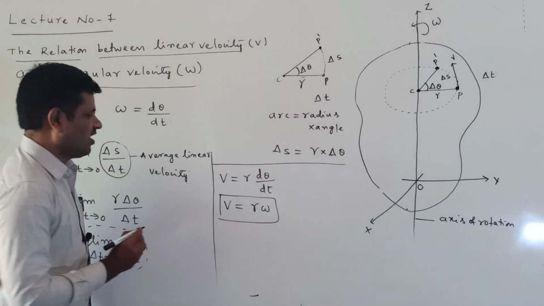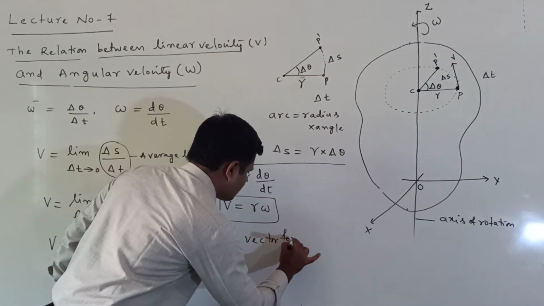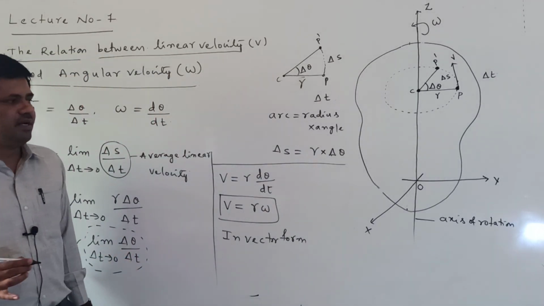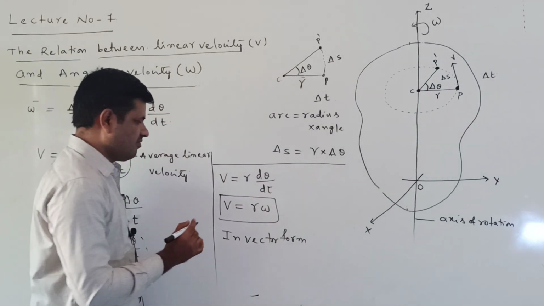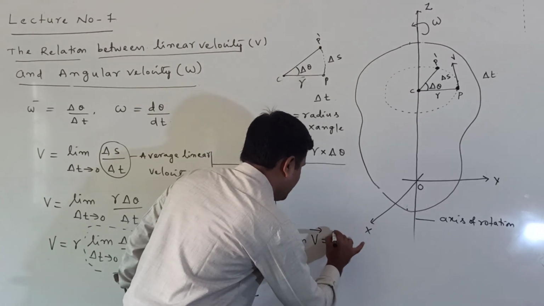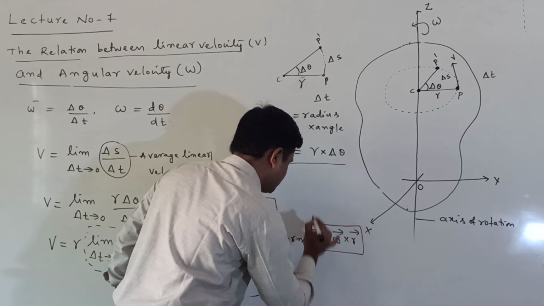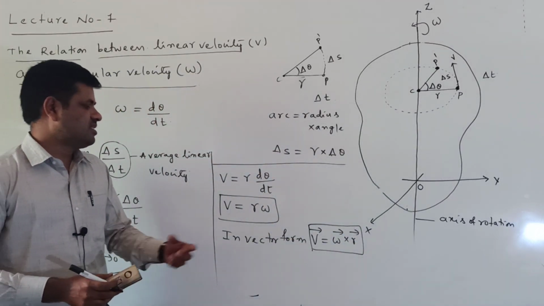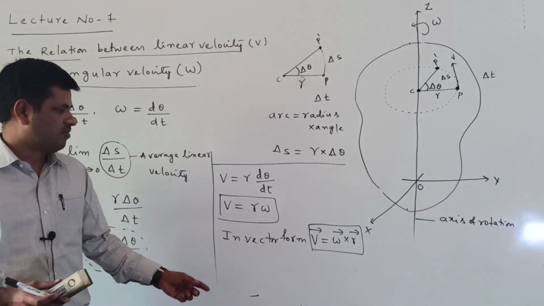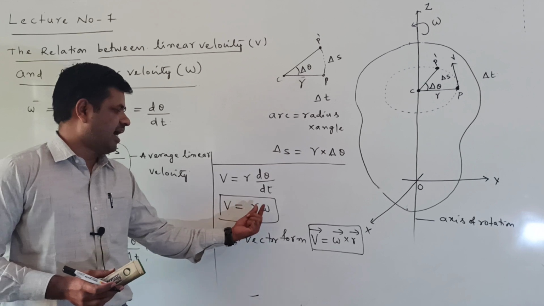Now, what is the notation in vector form? In vector form, this can be written as V bar is equal to omega bar cross r bar. This is the vector form of the relation between linear velocity and angular velocity.